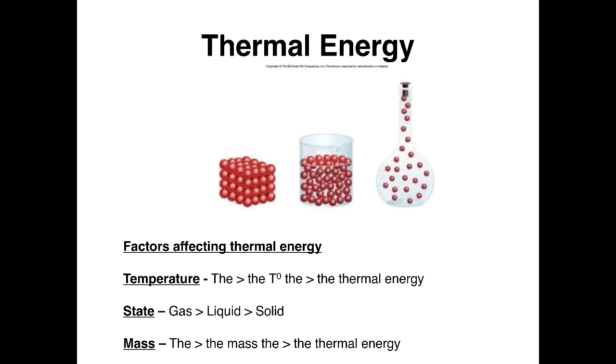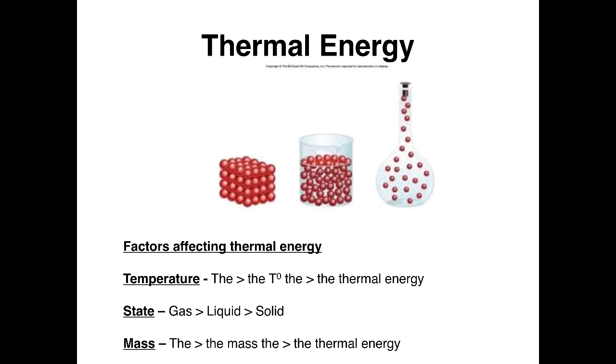And then lastly, the mass. The greater the mass, the greater the thermal energy. And so you can overcome differences in temperature if the mass is different. If one object has a much greater mass but a lower temperature, it can still have more thermal energy than something that is small but has a higher temperature.